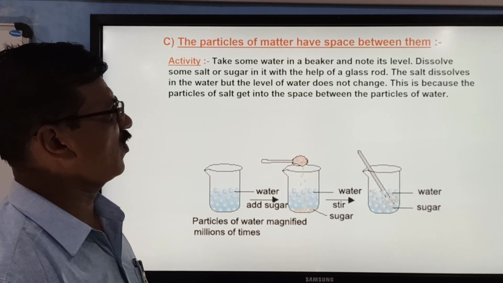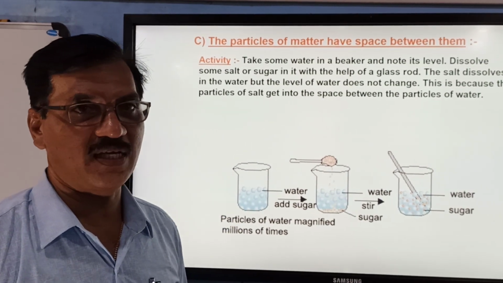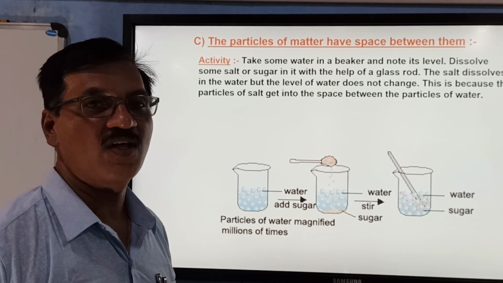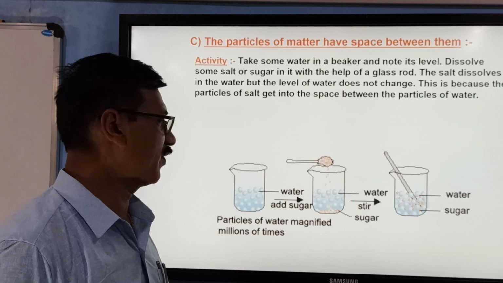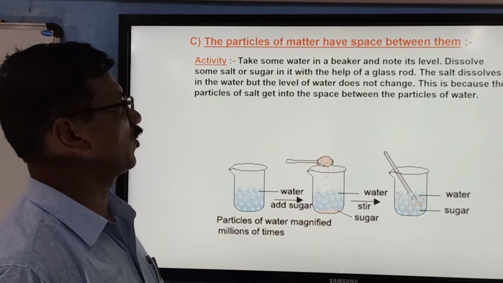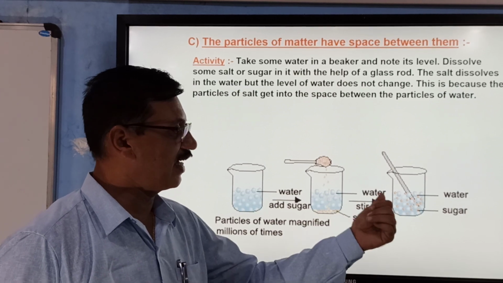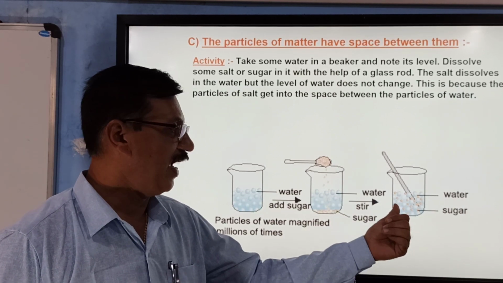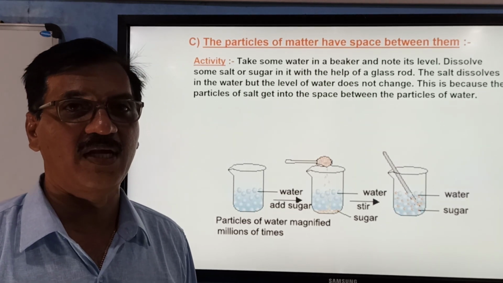Now, the particles of matter have space between them. How to understand this? From this activity you can know whether the particles have space between them or not. As I told you, take a beaker and add sugar. The sugar gets dissolved after stirring, and we find that the sugar disappears. It is not a disappearance of sugar.